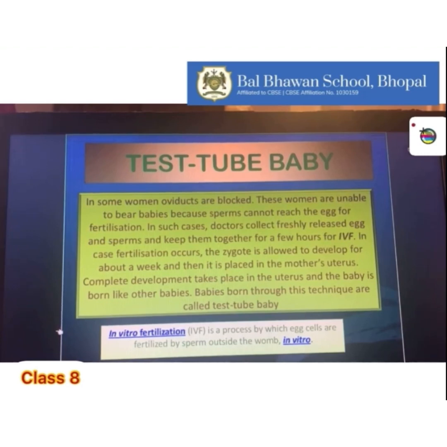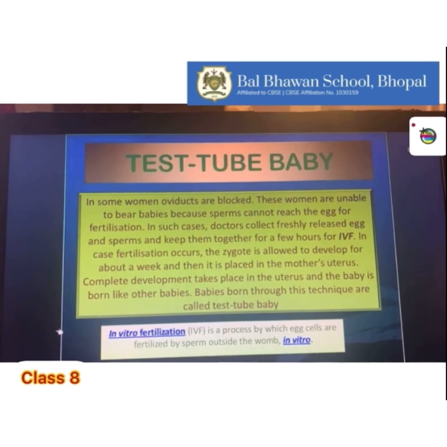The sperms cannot meet the ovum. So in such cases, the doctors collect a freshly released egg and sperms and keep them together for a few hours for IVF, that is in vitro fertilization. After the fertilization occurs, the zygote forms. The zygote is allowed to develop in the test tube for a few more developmental stages, and after that it is placed in the mother's womb, that is the uterus, where the complete development of the baby takes place, and the baby is born like other babies.